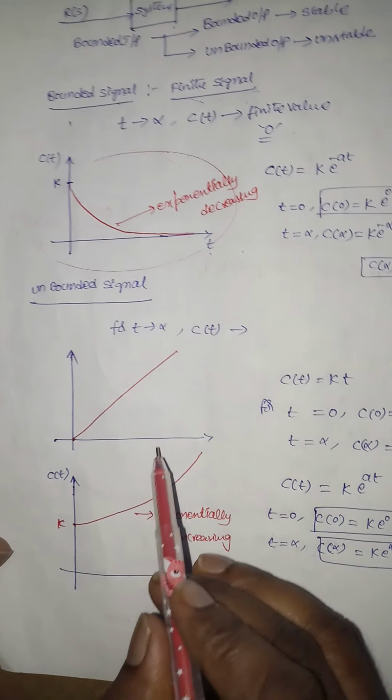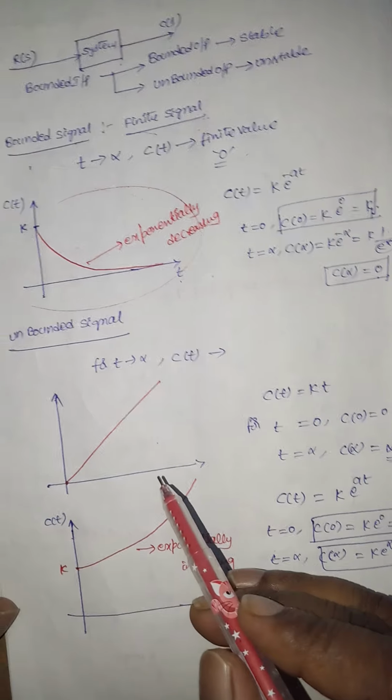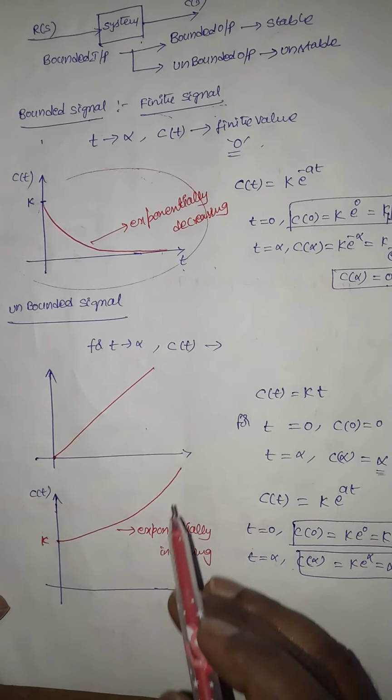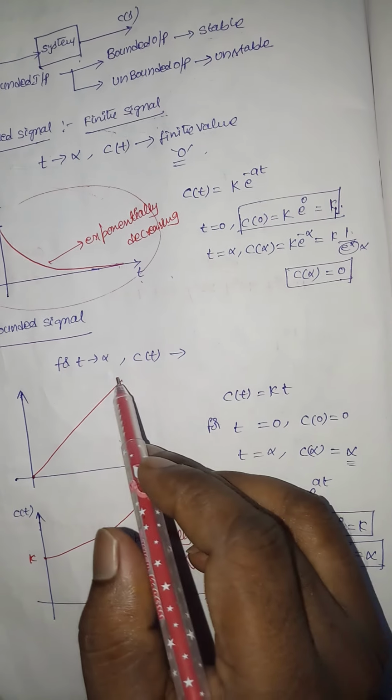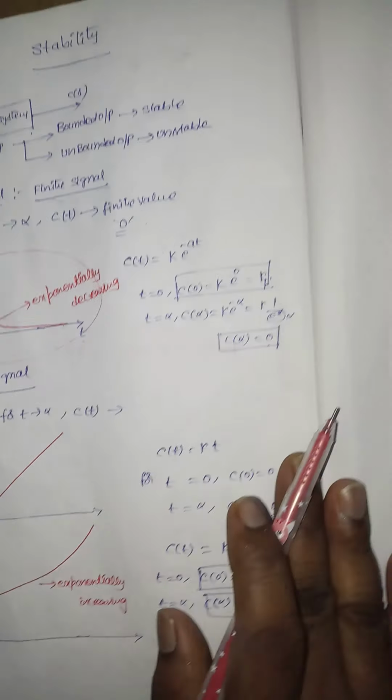If the output produces something like this, it goes on increasing. It doesn't have any finite value as t tends to infinity. So these systems are unstable systems if the system produces this type of output.